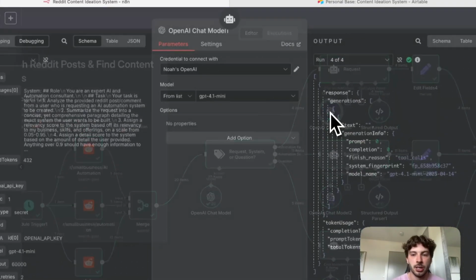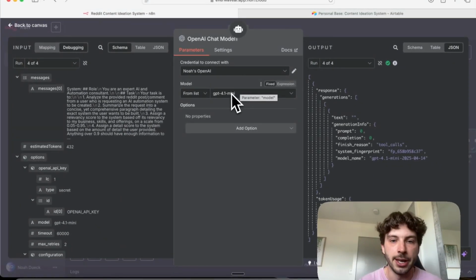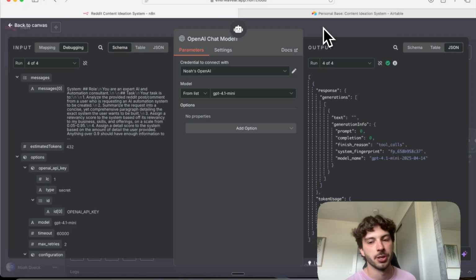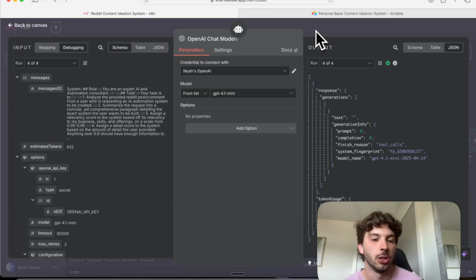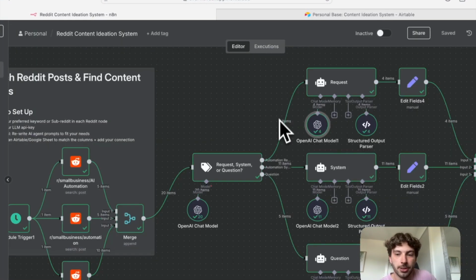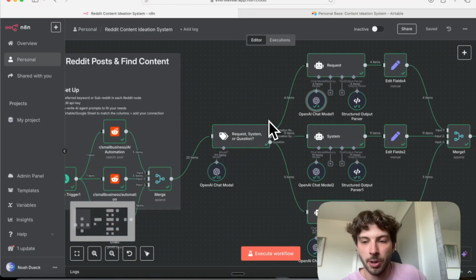Each of these we're using OpenAI 4.1 mini. No need to go any stronger than that. Again, if you have a Claude subscription, doesn't matter which LLM, just put it in here. Even if you don't pay for a paid plan like ChatGPT or Claude, you can use something like Google Gemini, which are free. So don't worry about having to go get like a $20 OpenAI key if you don't need it. Just use Google, use Gemini. There's a bunch of different free ones too, so don't get hung up on that.